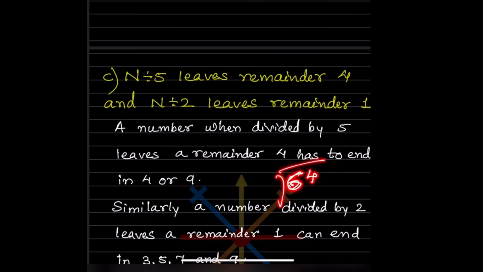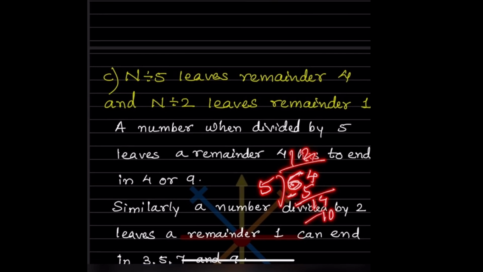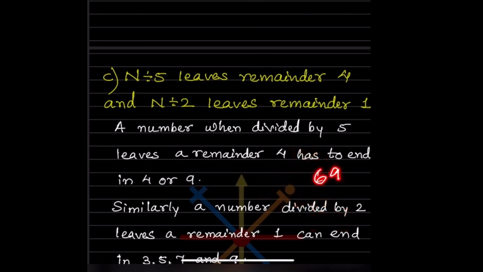If you divide by 5, 5 twos are 10, so the remainder is 4. If you take 69, 5 threes are 15, the remainder is 4. So it should end with 4 or 9.